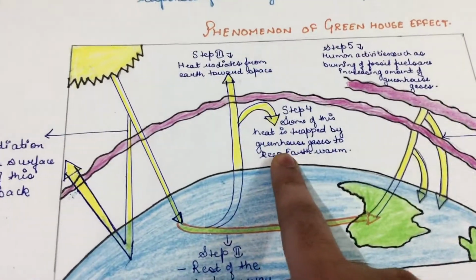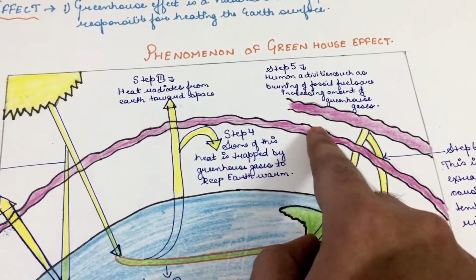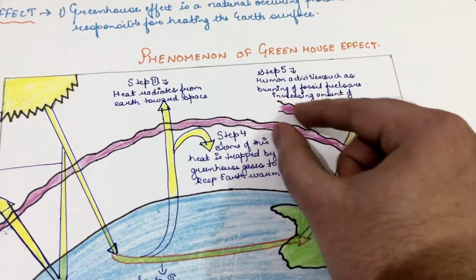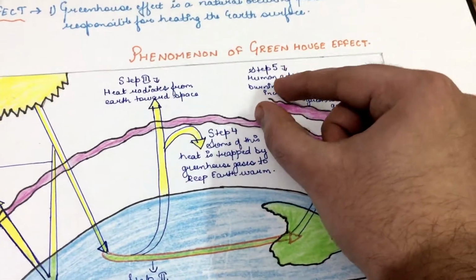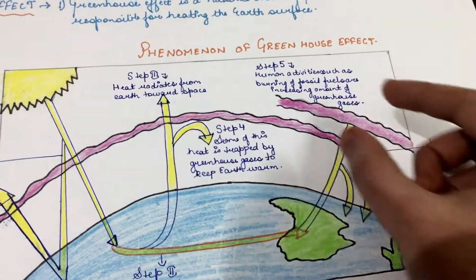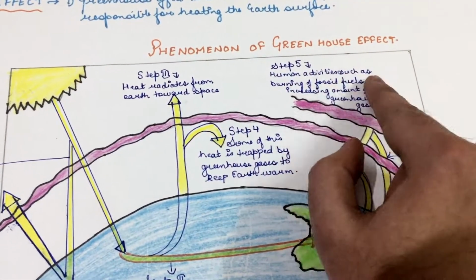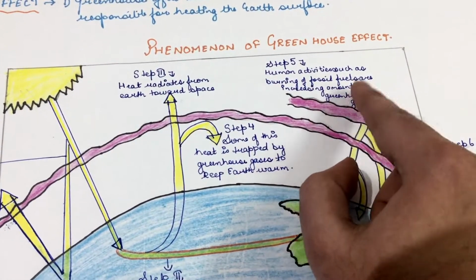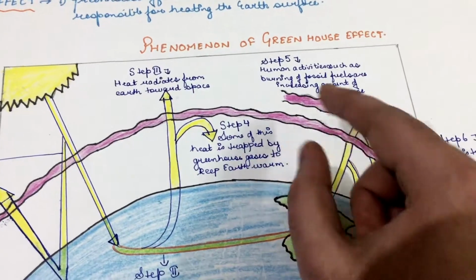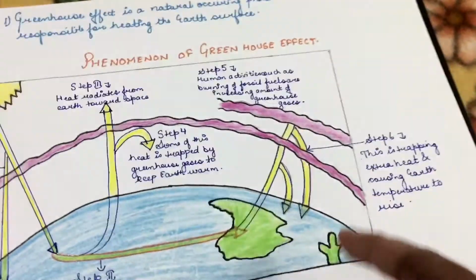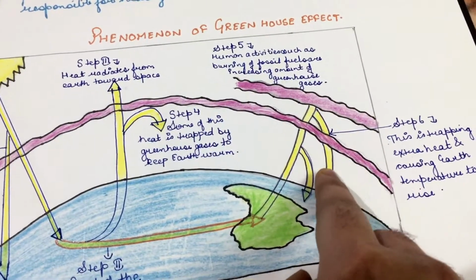Now due to human activities, due to burning of fossil fuels, the greenhouse gas cover is increasing. As you can see, I have made a double layer of greenhouse gases. Human activities such as burning of fossil fuels lead to an increase in the amount of greenhouse gases. So if the gases increase, what will happen? This will trap extra heat.